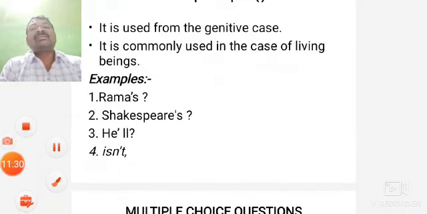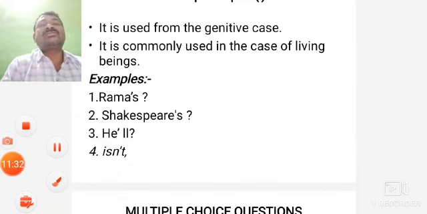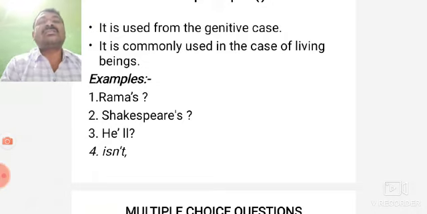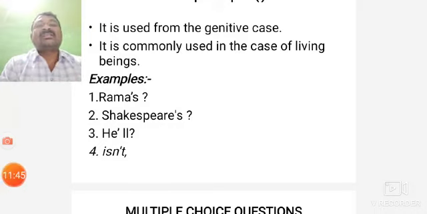This is about punctuations: how we use punctuations in a sentence. Using proper punctuations is very, very essential to every writer of the English language. Then this is about punctuations.